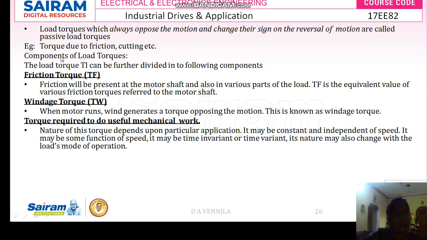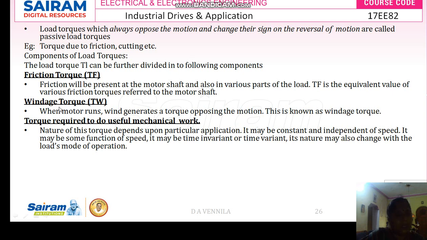Next, we are going to discuss the components of load torque. We have different types of load torques: the friction torque, the windage torque, and the torque required to do useful mechanical work. The friction torque and the windage torque are generated in the load torque due to the motor. The friction torque is developed because of your motor shaft and other types of load components. The friction torque is due to your motor.